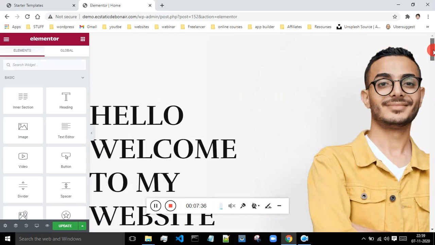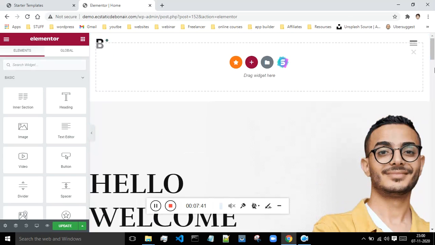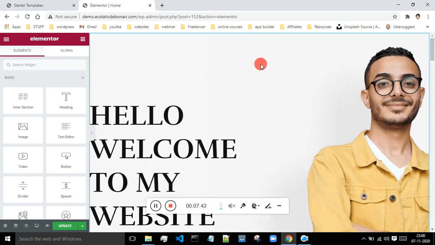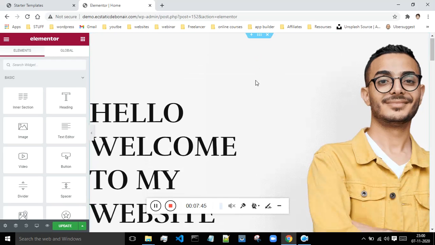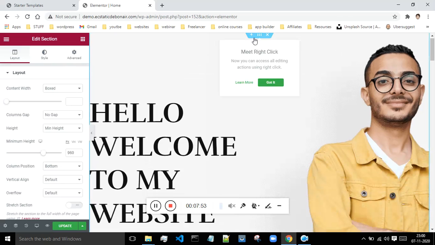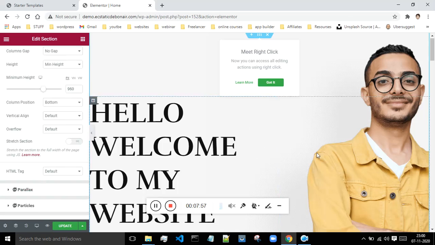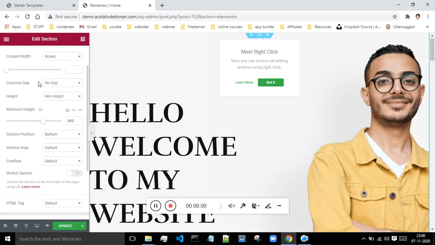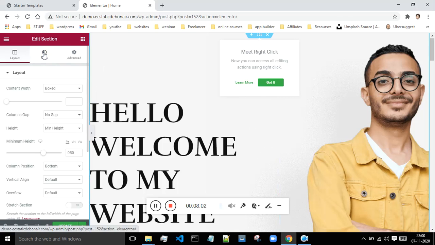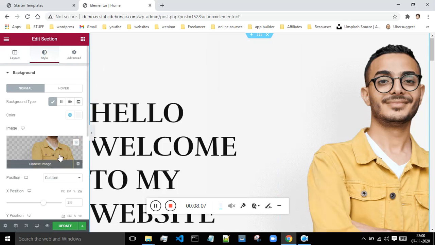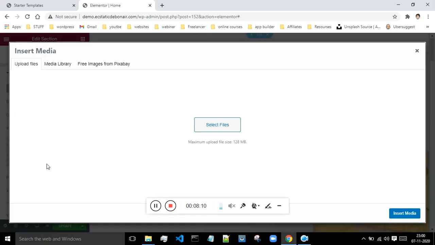And you can even change this background image. If you want to change this background image, click on this plus, sorry, not plus, it's edit section, I guess. Let's see. Okay, so it's edit section, and you can change the settings of this section right from this place. Let's go to the style. Let's see from where we can change this background image. Okay, so this is that background image. You can choose a different image if you want.